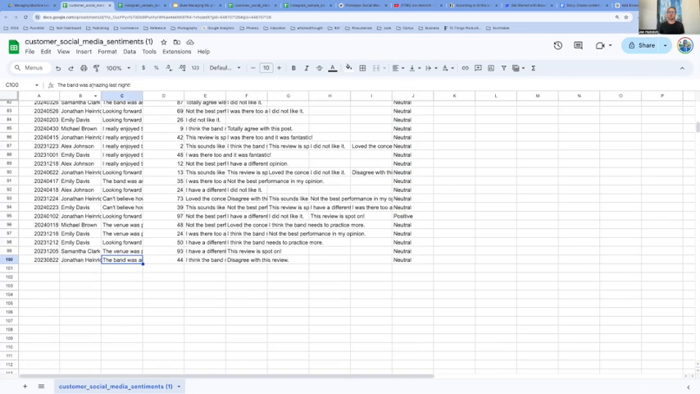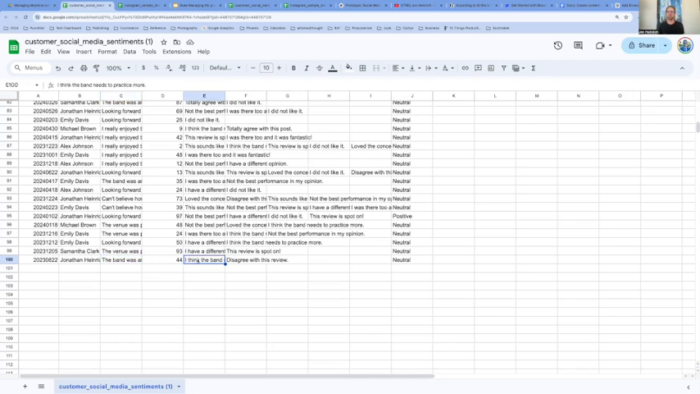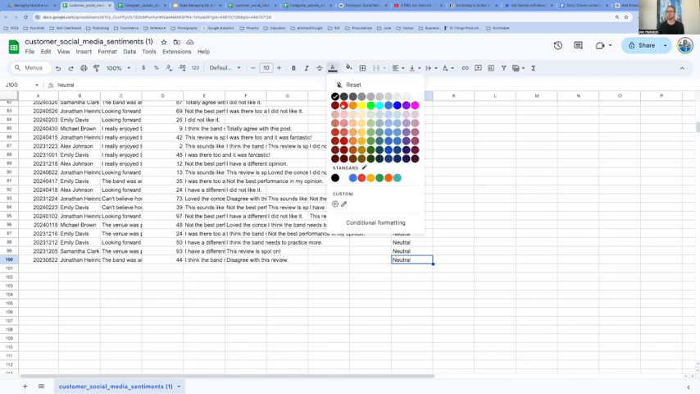And if I look quickly at the data, I see, let's take this last one here. The review was, the band was amazing last night. Comment number 1 said, I think the band needs more practice. And the second says, I disagree with this review. So it says neutral. I think that should probably be negative.